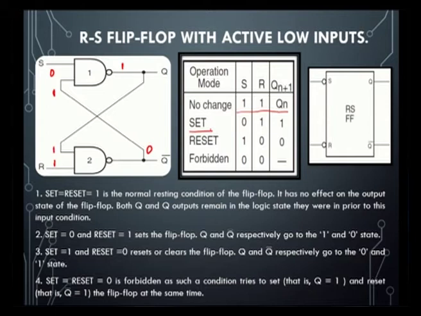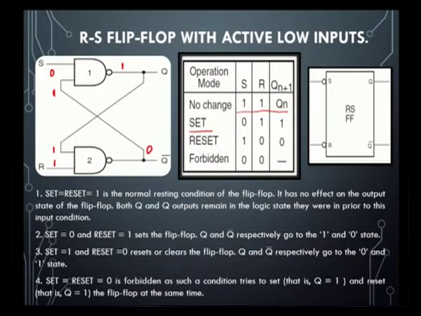So, this will not happen at the same time, because as we consider both inputs 0 0, S is equal to 0 and R is equal to 0, and the other two terminals will have 0 0 input. So, that is going to give both the outputs as high. This is not going to happen. That is why it is called a forbidden operation.